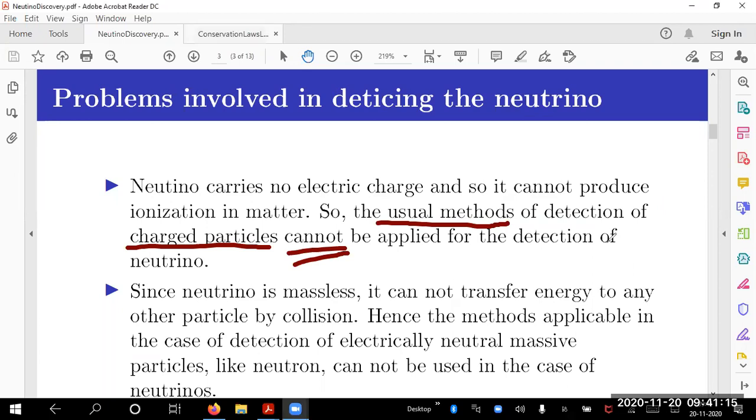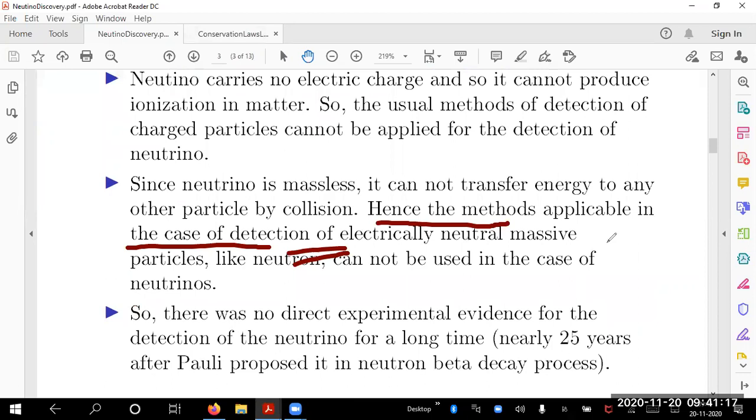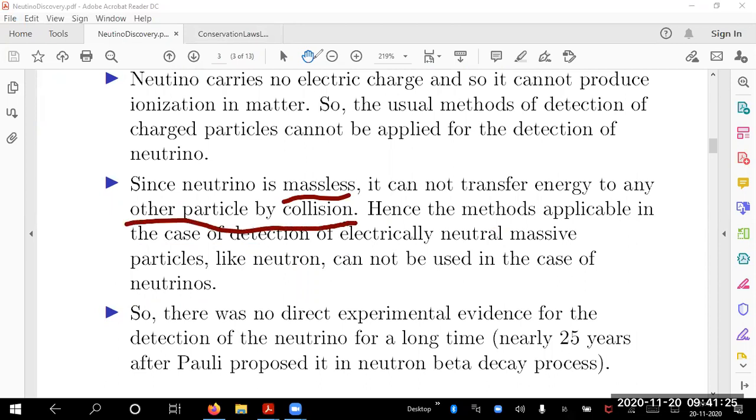Now, neutrino is massless. That means it cannot transfer energy to another particle by collision. If I have two massive particles, when they collide with each other, there is an energy change. But if there are no masses, then it cannot transfer its energy to any other particle by collision either.